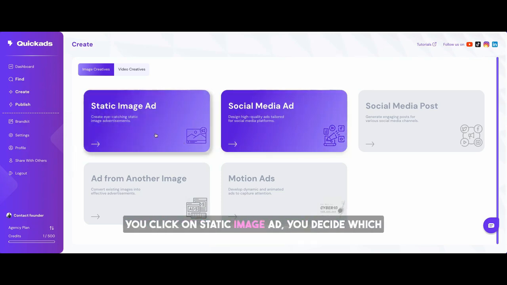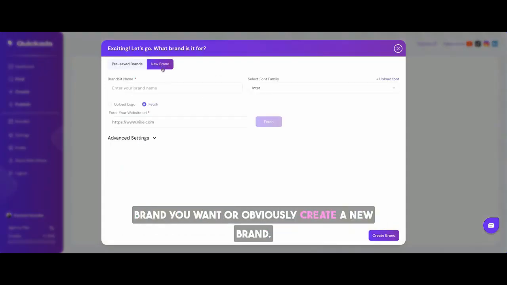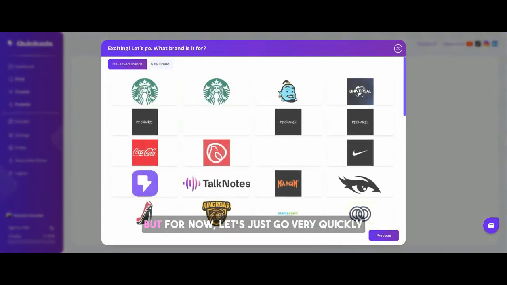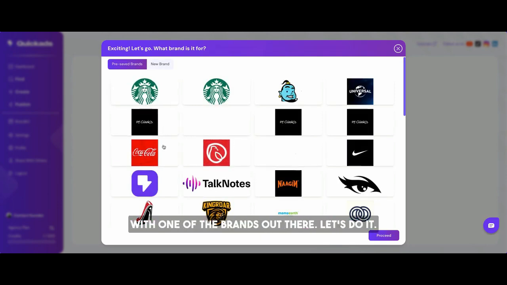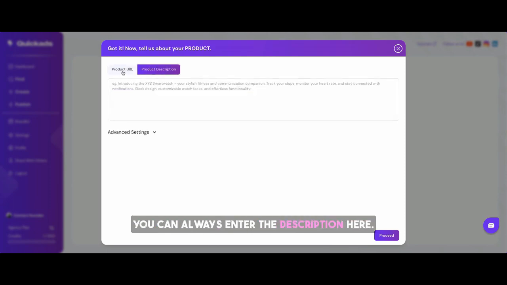You click on static image ad, you decide which brand you want, or obviously create a new brand. Just enter your brand URL. But for now, let's just go very quickly with one of the brands out there. Let's do it for Top Notes. We enter the product URL, specific product URL. For now, I'll just enter the name URL. If you don't have a product website, you can always enter the description here.